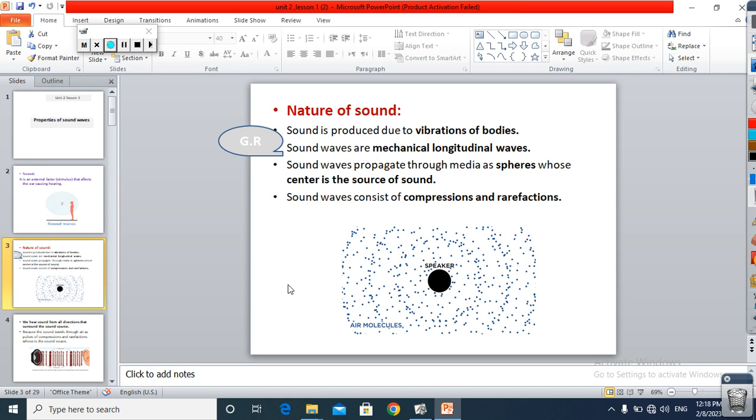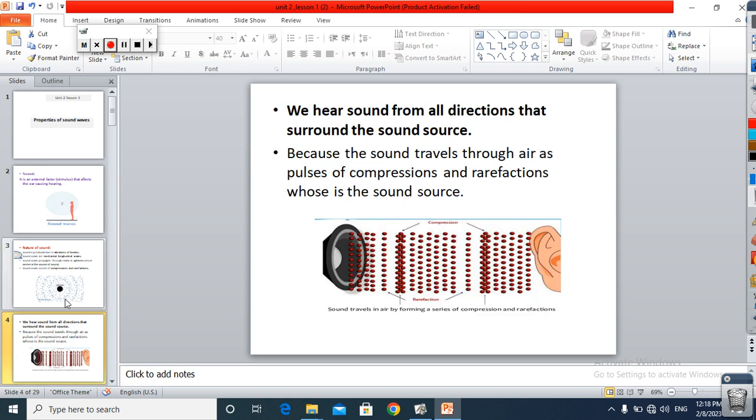If I ask you what is the nature of sound, sound is produced due to vibrations of bodies. Sound waves are mechanical longitudinal waves. Sound waves propagate through media as spheres, whose center is the source of sound. Sound waves consist of compressions and rarefactions. We said that because sound is longitudinal waves.